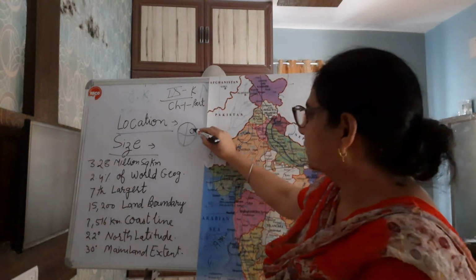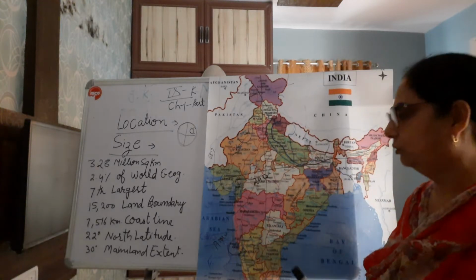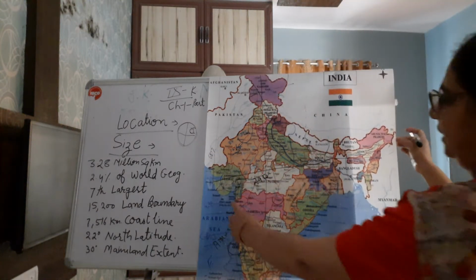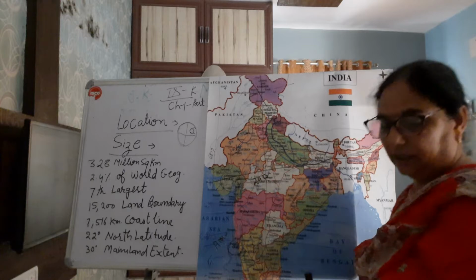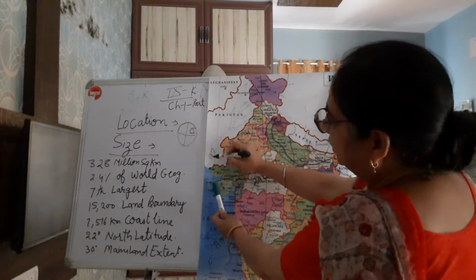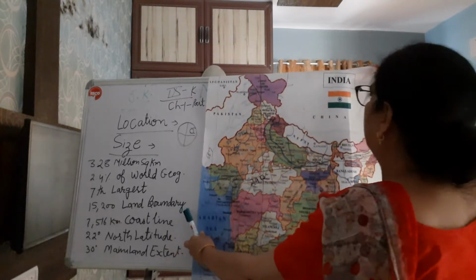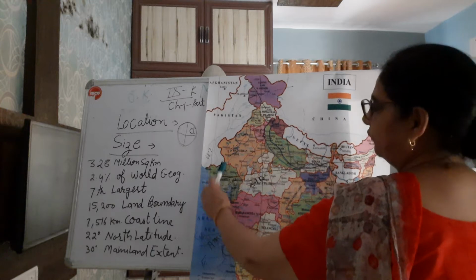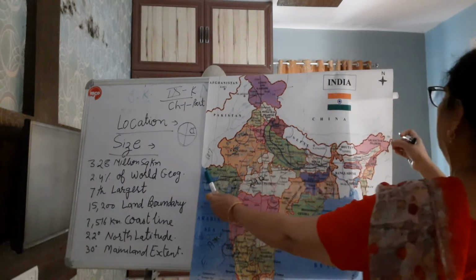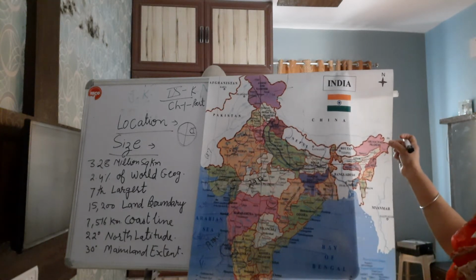India's mainland extent is approximately 68.7 degree east, up to 97 degree something in Arunachal Pradesh.